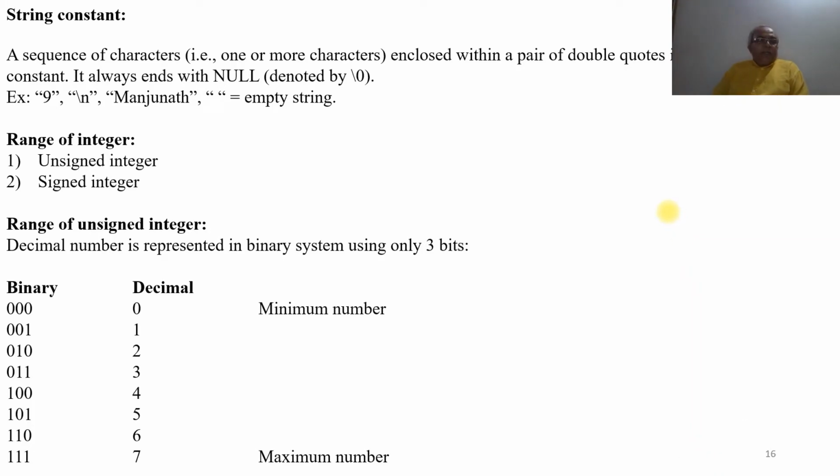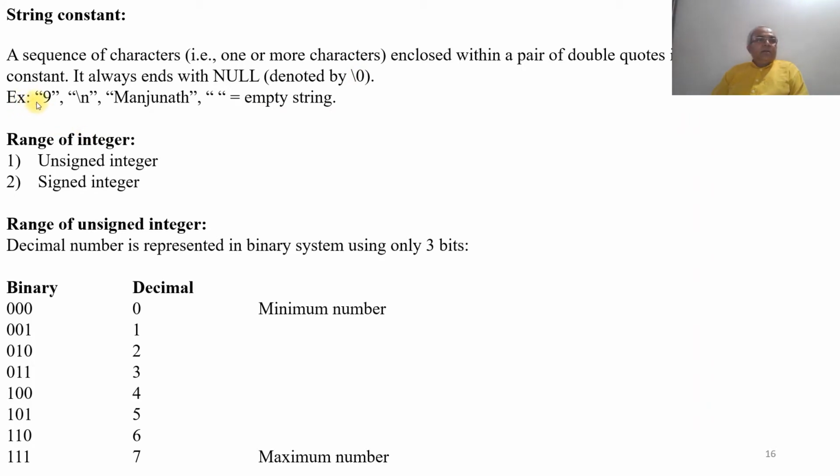Now continuing with the introduction to C language. The next is the string constant. So what is a string? A sequence of characters enclosed within a pair of double quotes is called a string constant. It always ends with a null denoted by \0.